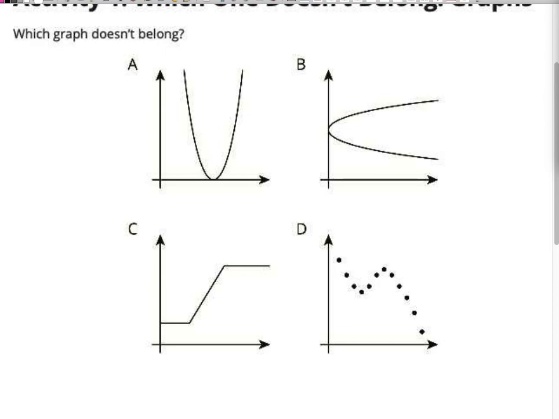Okay, so D is a dotted line, and that was the first thing that stood out to that person there. So, okay, I like it. That's a good response. I totally get that. And somebody that answered B said B doesn't belong because it doesn't pass the line test. And B, since it doesn't pass the line test, means it's not a function. The other three are functions. A, C, and D are all functions, but B is not a function. That's a good observation. So if that's your standard, if we're going to throw out anything that's not a function, then B doesn't belong.